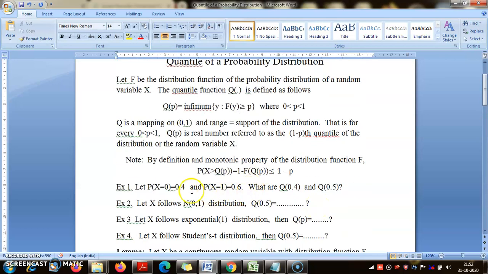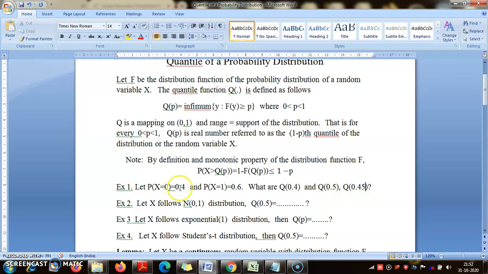Because in this example, if I ask you to find q.6 or let us say q.45, you will not be able to find any probability that matches.